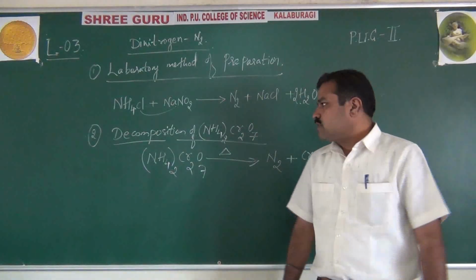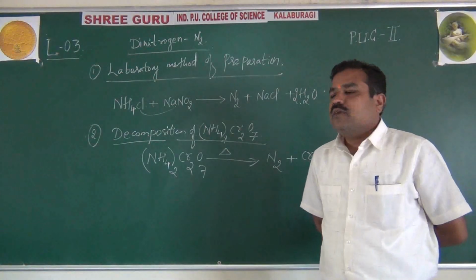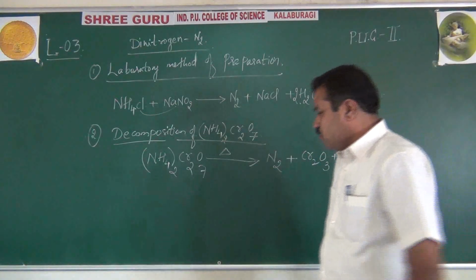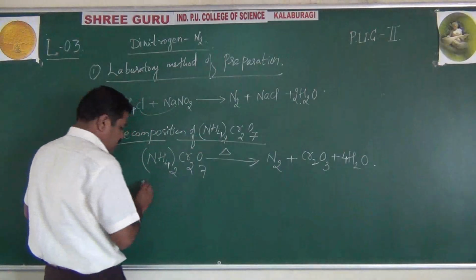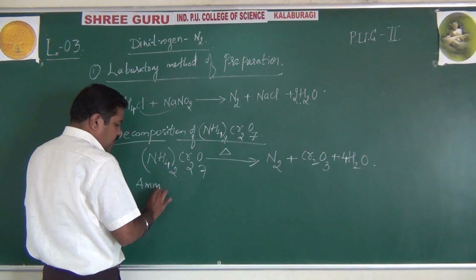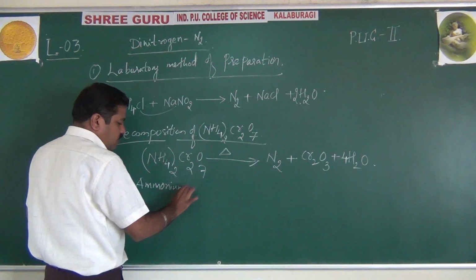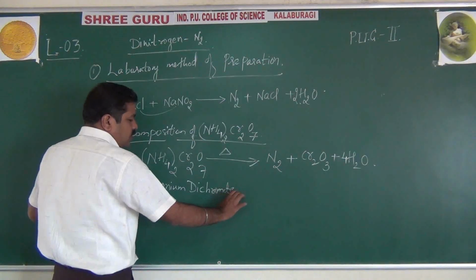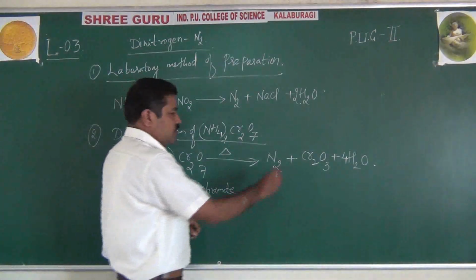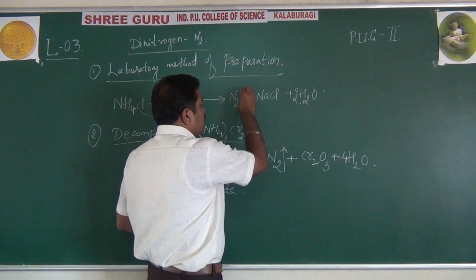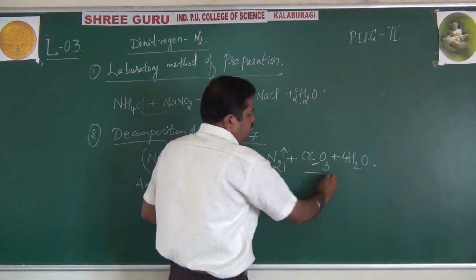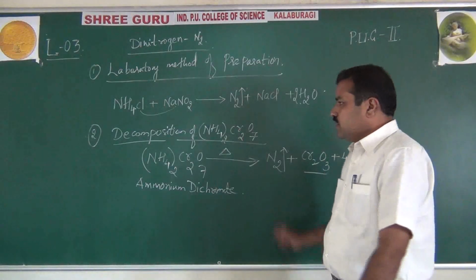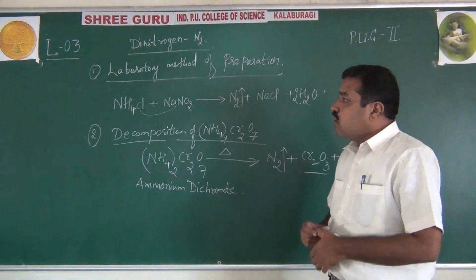Very simple. That means the second method by which you can prepare nitrogen is by the simple decomposition of ammonium dichromate. I will repeat. On heating, ammonium dichromate decomposes to give our nitrogen, right? Okay, along with chromic oxide and water as a byproduct. Very simple.